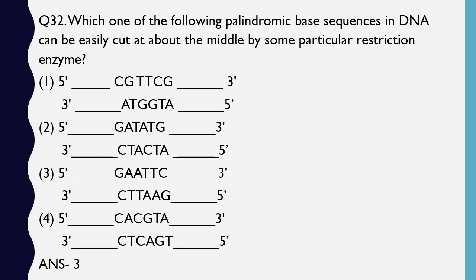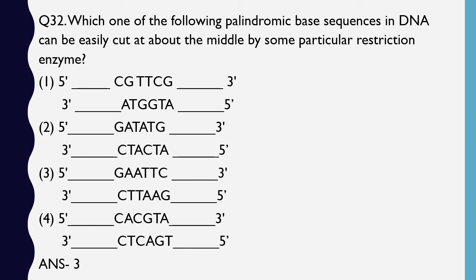Now for cutting a given sequence by a restriction enzyme, one of the requirements is that it should be a palindromic sequence. What does a palindromic sequence mean? Palindromic sequence means that when you read a given sequence of DNA in one particular direction, like 5' to 3', it should read the same.